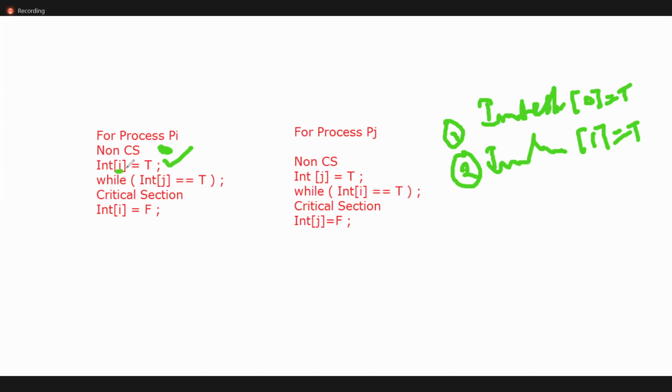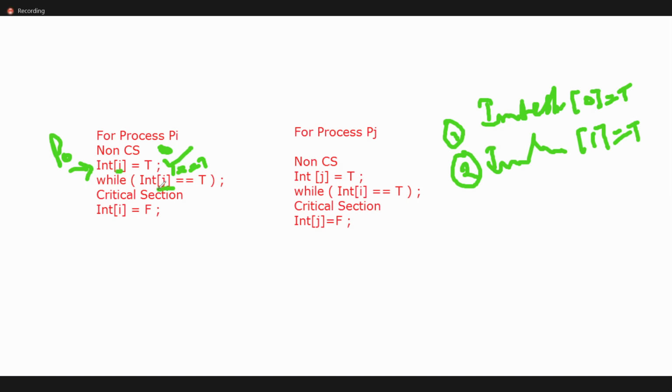This line indicates process P0. Here it checks the second person, that is 1: interested of 1 equals true, he is interested or not. If the second person is interested, it will wait for the first person.